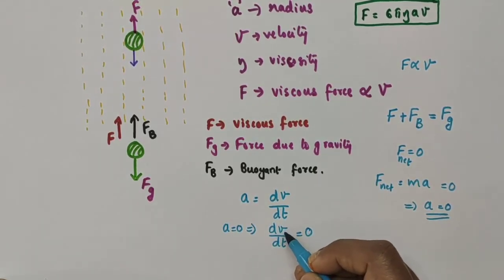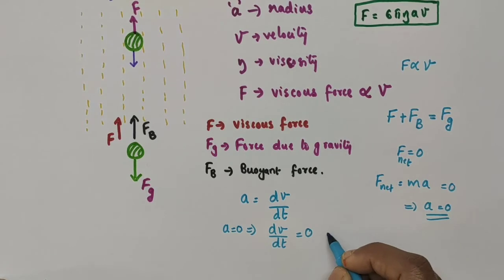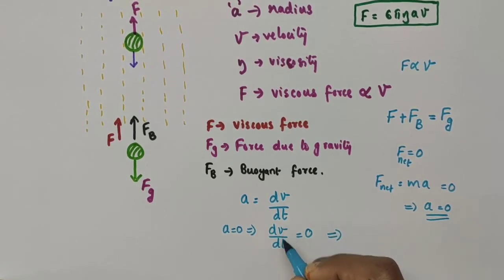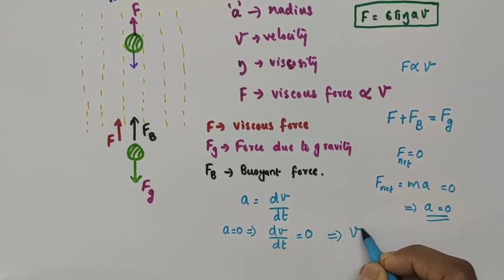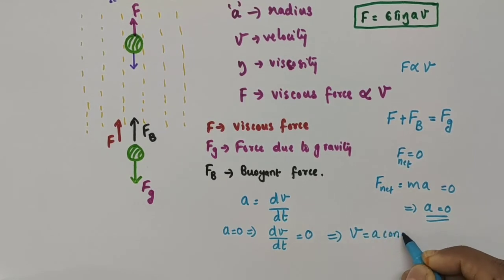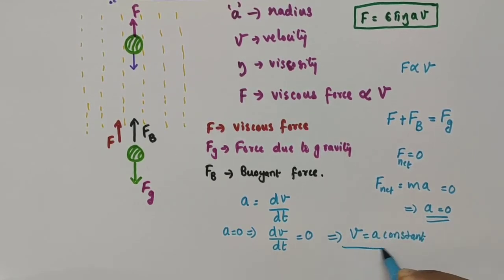Derivative of something equal to 0 means that something is equal to a constant. That is, here the derivative of velocity with respect to time equal to 0 implies that velocity is a constant.